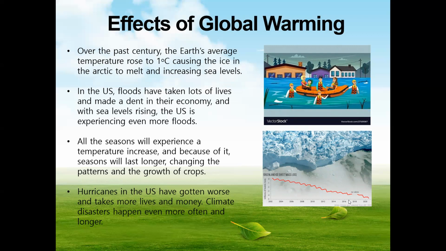All the seasons will experience a temperature increase, and because of it, seasons will last longer, changing the patterns and the growth of crops. Hurricanes in the US have gotten worse and take more lives and money. Climate disasters happen even more often and longer.